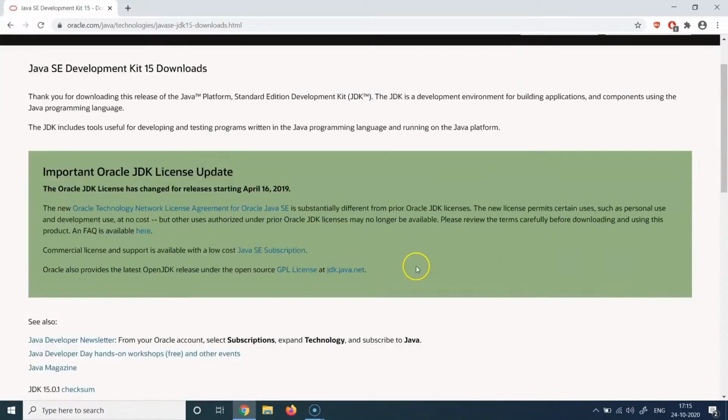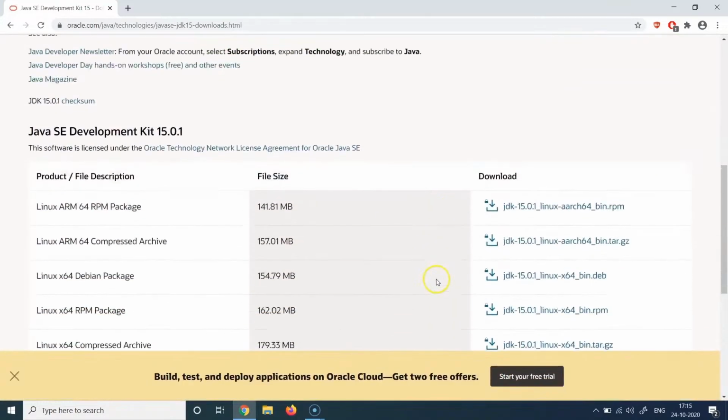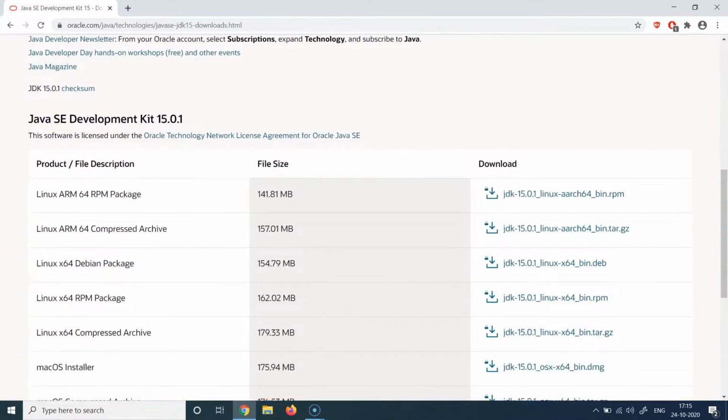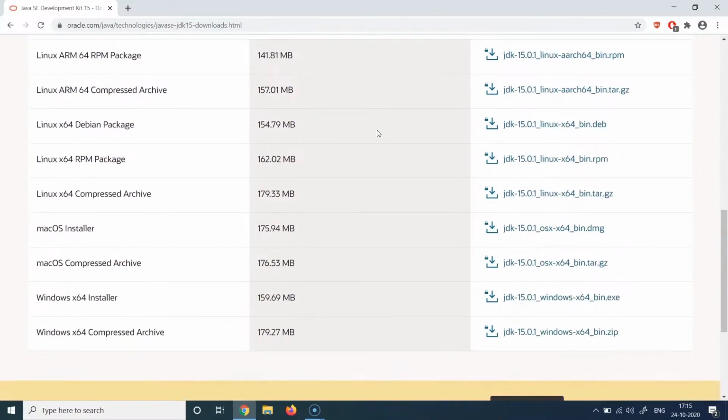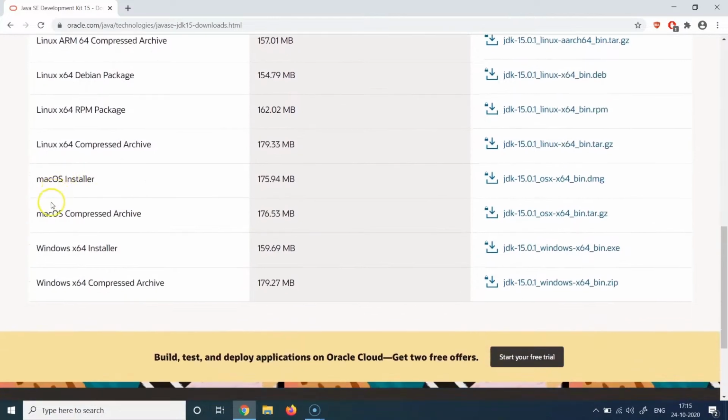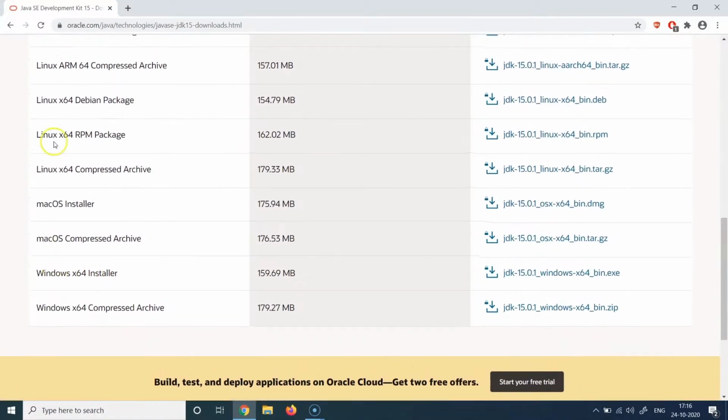Let's click on that. It is going to bring up the downloads detail page, and you can see there are multiple options given here in terms of what platform you want to install Java on, whether it is a Linux platform, a Mac OS machine, or a Windows platform. Like I said in the beginning of the demo, today we are going to see how we can install this on a Windows machine. So I'm going to download the Windows x64 installer here. If you are working on a Linux machine or a Mac OS machine, you can download those respective installers as well. So you can see the exe here. Let's click on this.